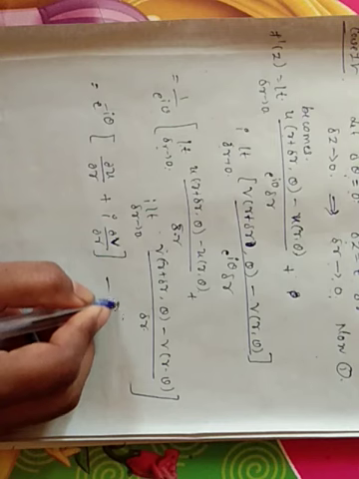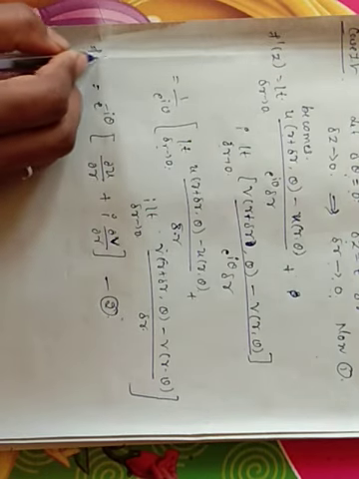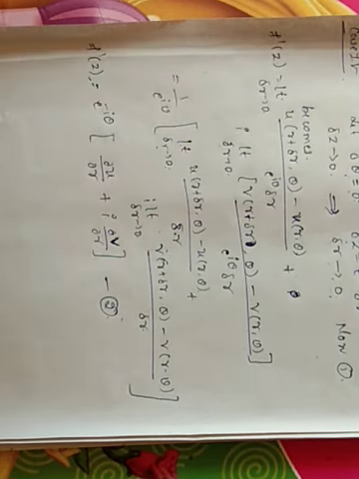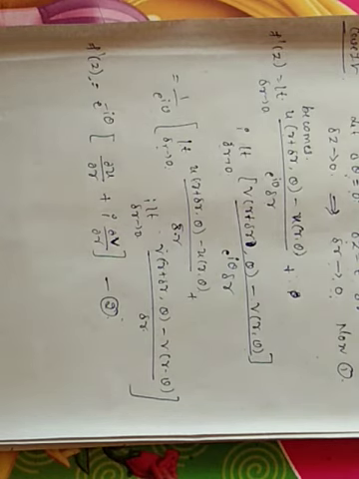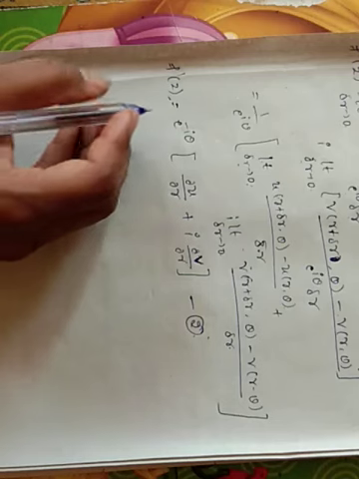Call this one as equation 2. That is f dash of z equal to e raised to minus i theta into dou u by dou r plus i into dou v by dou r. Now I am moving to the second case.